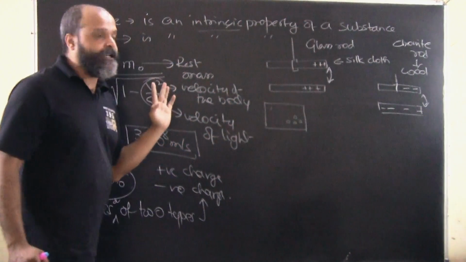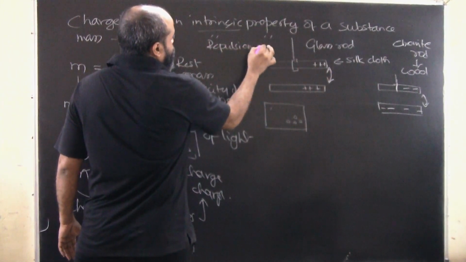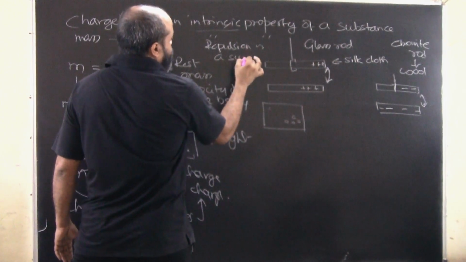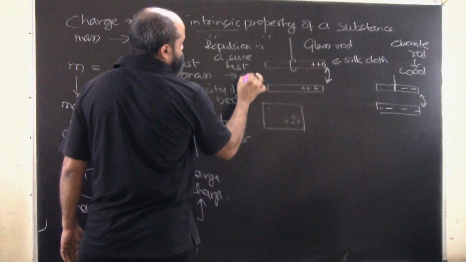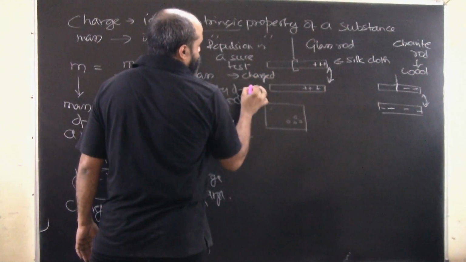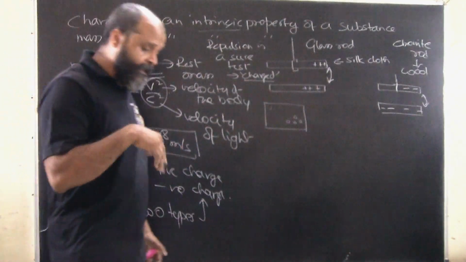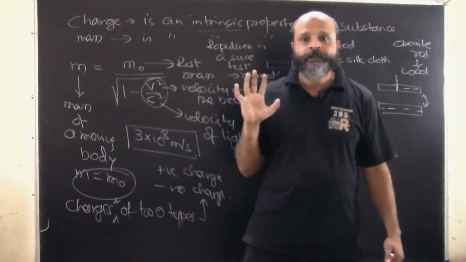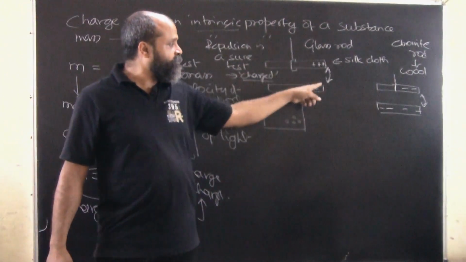But repulsion definitely is. Repulsion is a sure test to confirm whether a body is charged. So definitely there has to be equal charges out there to repel.